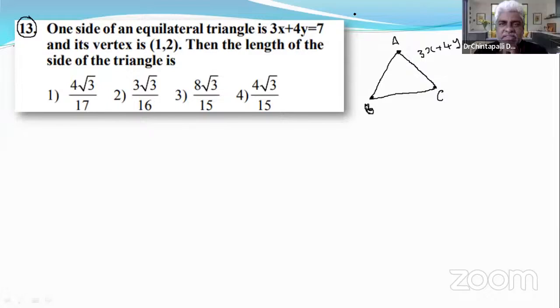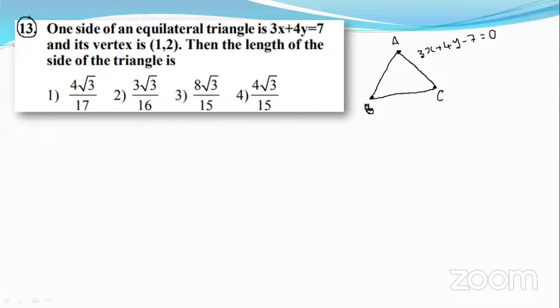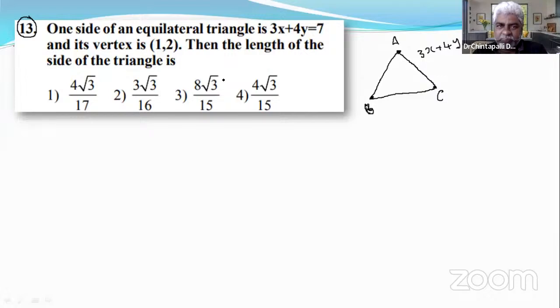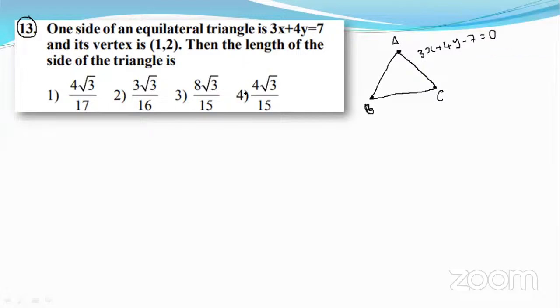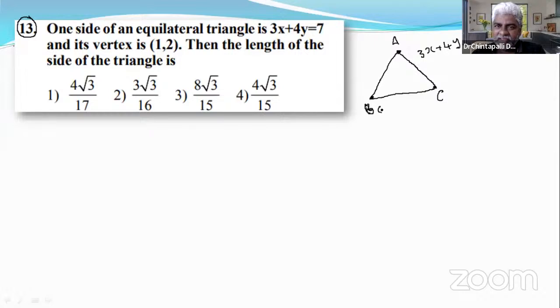It's not satisfying the equation, so it is neither A nor C. So that point should be B. In that case, we use our logic.